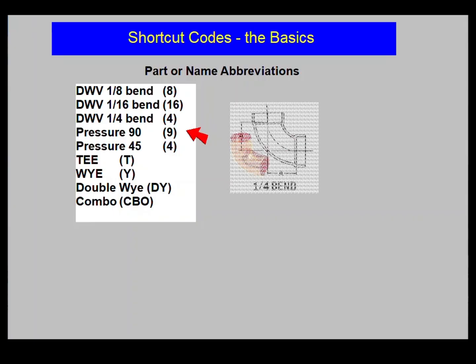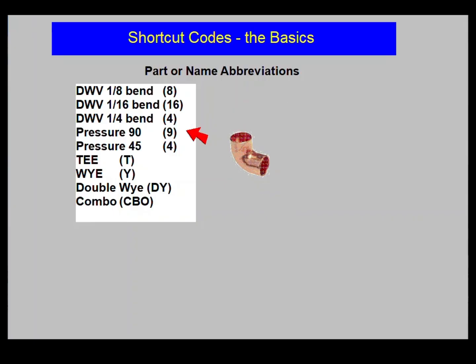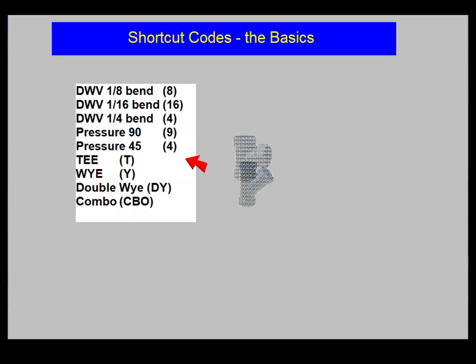Now a pressure 90 is a 9. A pressure 45 is a 4. A T is the letter T. A Y is the letter Y. A double Y is DY. A combo is CBO.